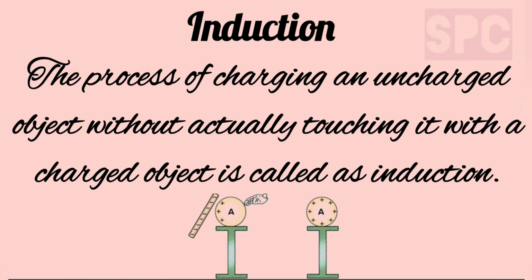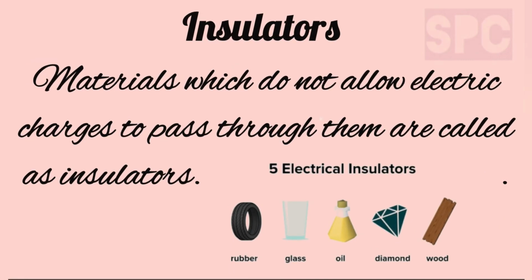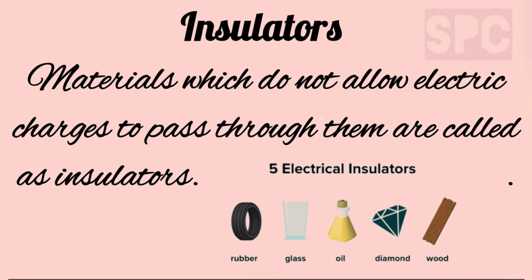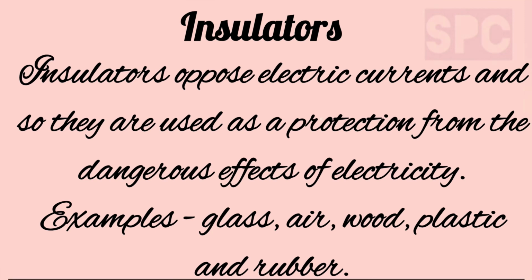The process of charging an uncharged object without actually touching it with the charged object is called as induction. Sixth, insulators. Materials which do not allow electric charges to pass through them are called as insulators. Insulators oppose electric current and so they are used as a protection from the dangerous effects of electricity. Some common examples of insulators are glass, air, wood, plastic and rubber.